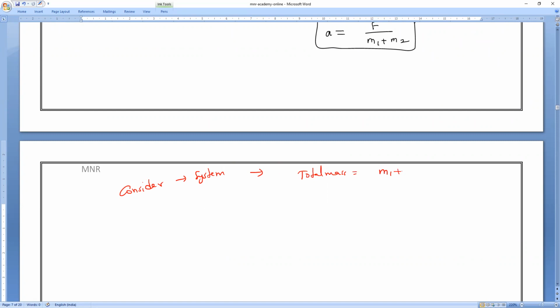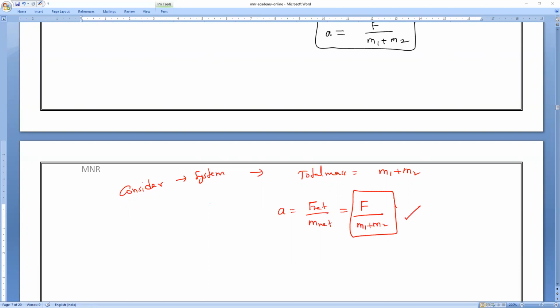Then acceleration is equal to F net divided by M net. So M net is M1 plus M2, and the applied force F divided by M1 plus M2 is the acceleration. That's all. Clear, everybody? Understand? All of you?